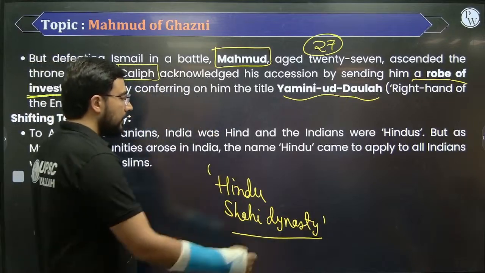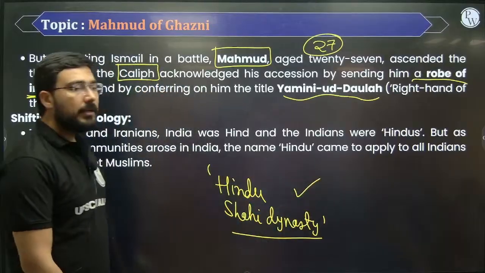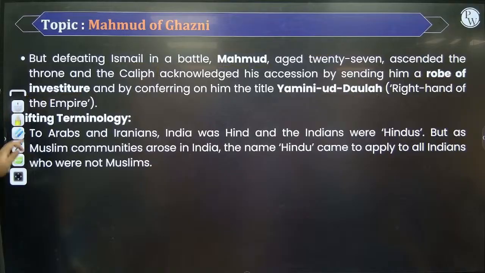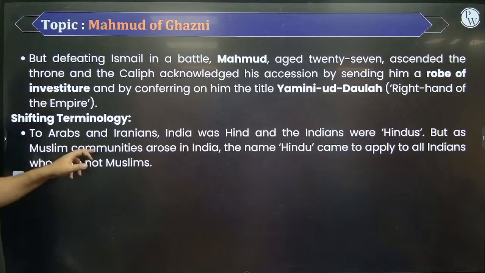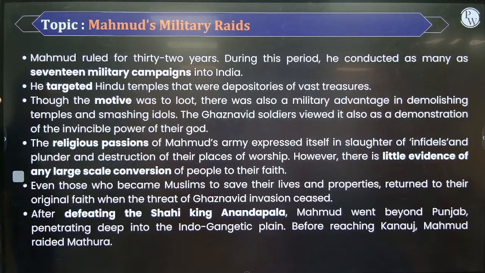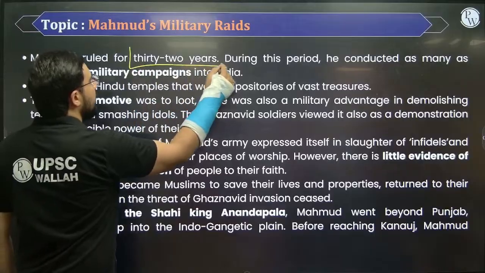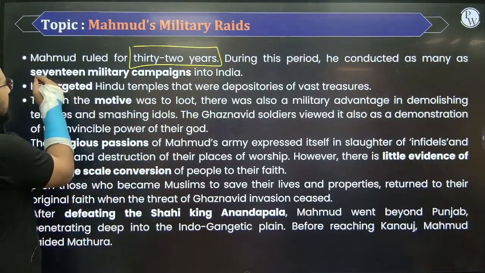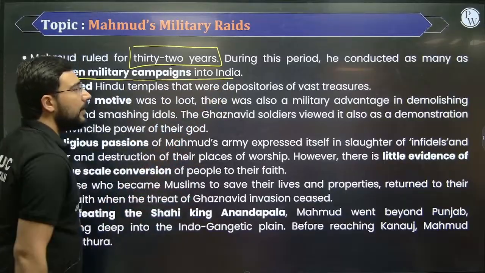And the first line of defense is this Hindu Shahi dynasty. Two people are going to face the challenge, both father and son. The father's name was Jaipal, and the son's name was Anandpal. Okay, so please remember, Mahmud ruled for how many years? 32 years. And during this period, he conducted as many as 17 military campaigns into India.